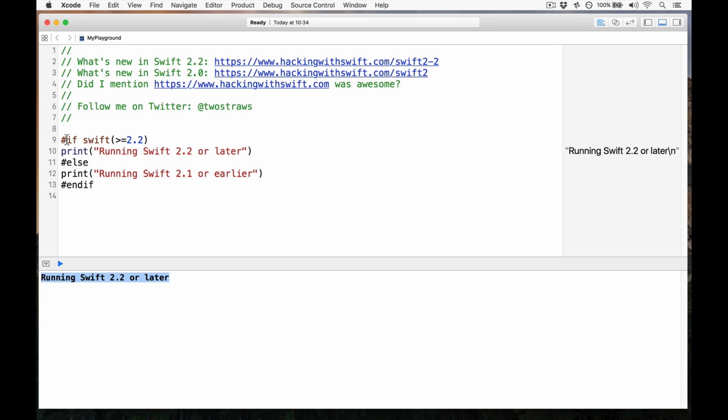Now you will notice it is #if swift, not if #swift. So there's two distinct classes of the pound symbol being used here. If it is #if, it is a build directive. This literally changes the code that is being compiled. When this is run through a Swift compiler, it sees only that line. This line does not get parsed, touched, diagnosed, anything. You can literally write utter gibberish here and it will still work. This code can be absolutely anything you want and it will be completely ignored because it's not seen by a Swift 2.2 or later compiler.